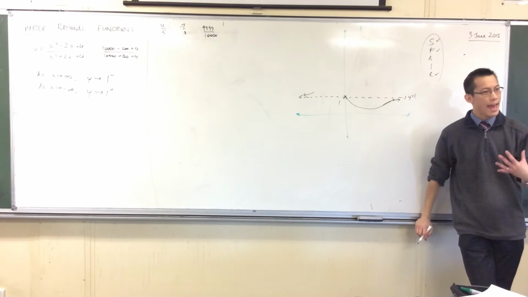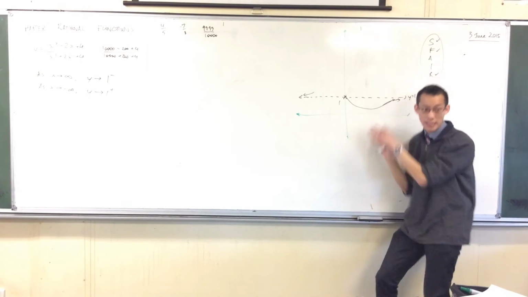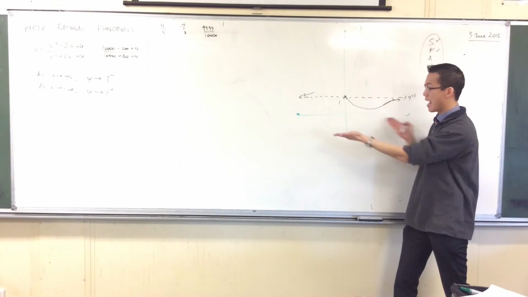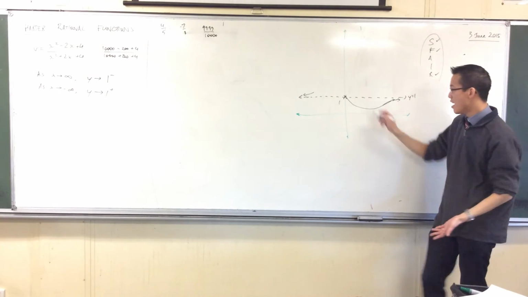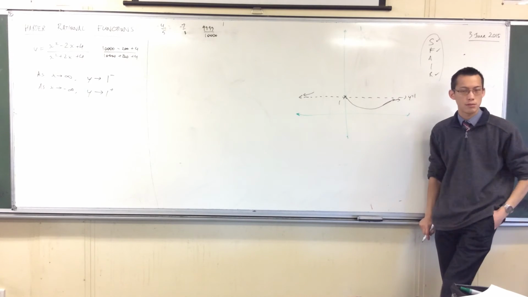Okay. What else can it do? It has to go down. It can't touch the axis because it can never go negative, and it can never even have an x-intercept. There's no solutions there, right? And so I have to come back up before I get there and approach my asymptote, just like you expected.